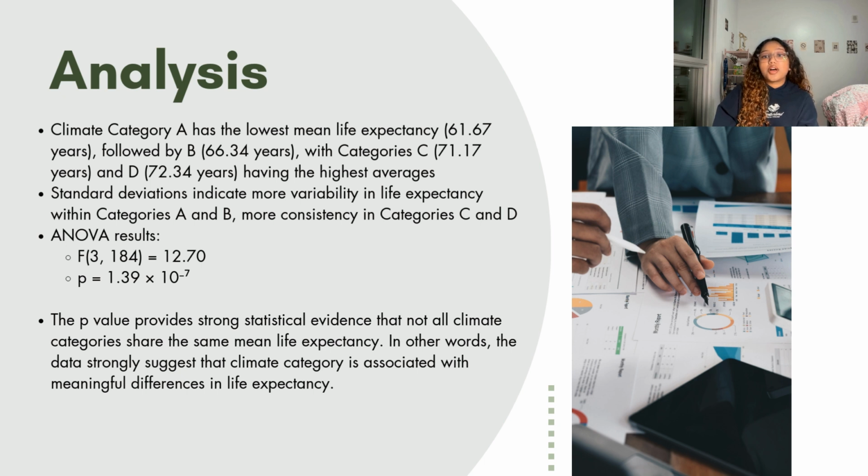That small number shows that the differences I'm seeing are not random fluctuations, but are indeed statistically meaningful. So overall, to summarize, the analysis shows a clear pattern: as climate temperature decreases, average life expectancy increases. And the statistical test strongly supports that this relationship is significant.